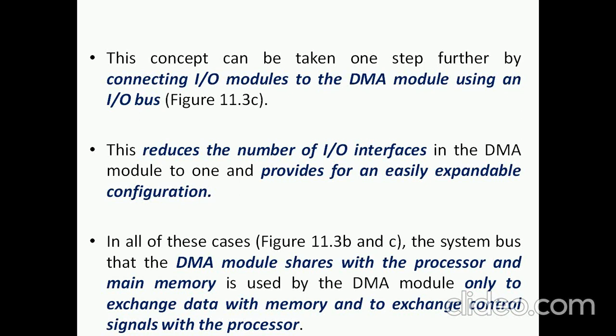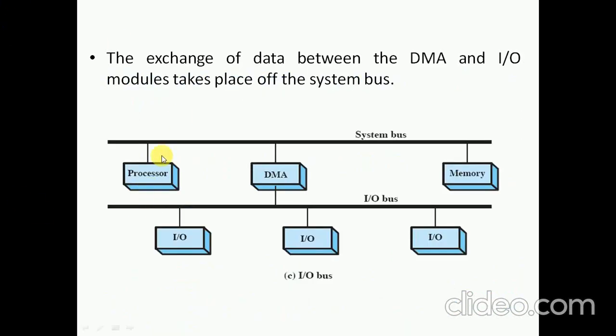So the DMA module shares the processor as well as the memory with the help of the system bus, and the DMA also has a separate dedicated IO bus for connecting or controlling the various IO devices. Now the transfer of data is taken care of only with the help of the IO buses.